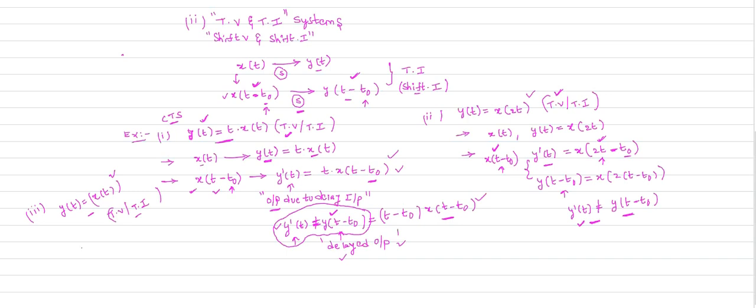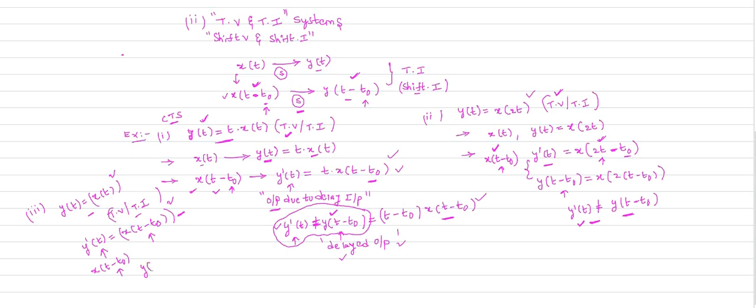For that you calculate y dash of t. Here y dash of t is what? The output due to delay in the input. When we apply a delayed input, what is your output? That is the output due to delay in input. So what is this expression? x of t minus t naught whole square. Wherever input is there, you just replace that input by t minus t naught. Here the input is x of t, so you replace x of t by x of t minus t naught whole square. So this is one equation, that is y dash of t.